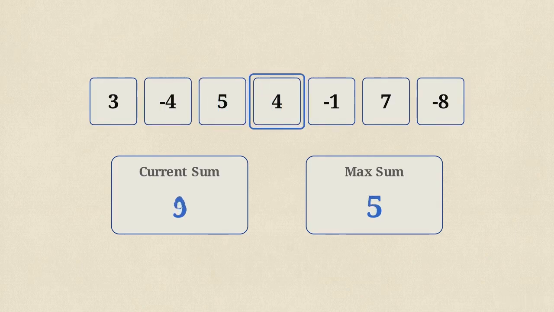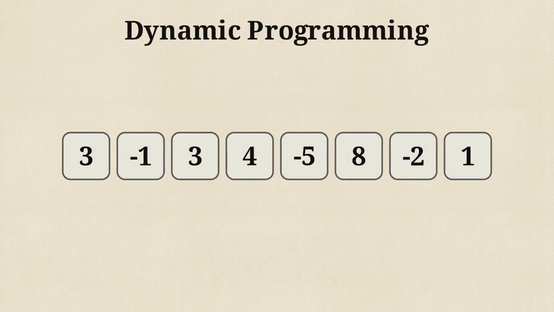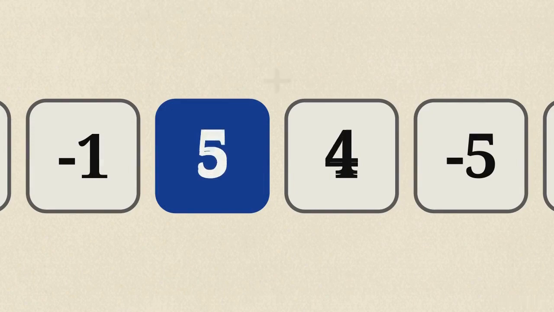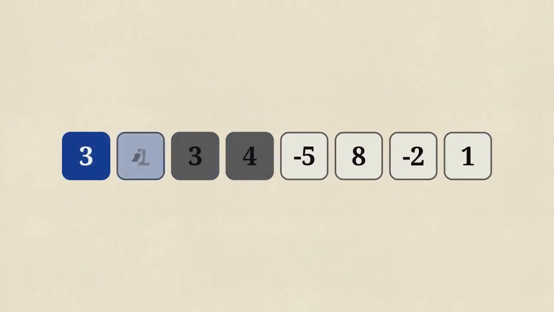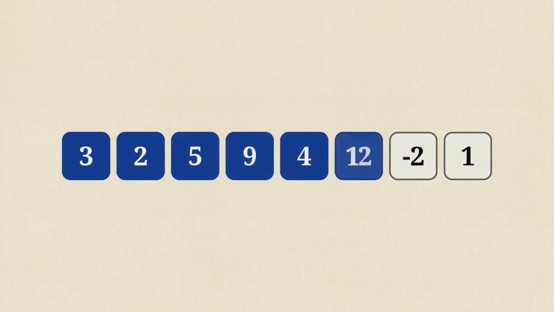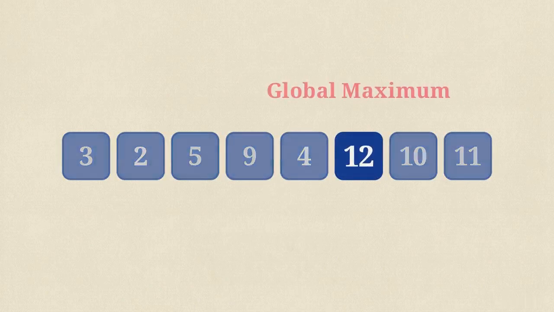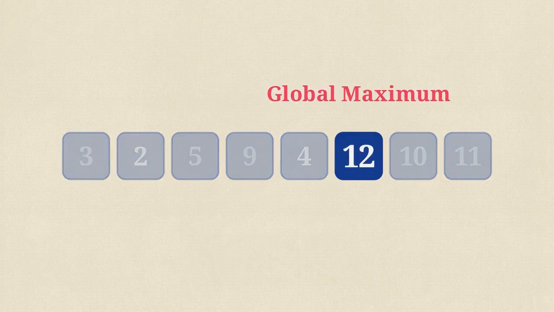We add the 5, and then the 4. Our current sum jumps to 9. We compare this against our previous maximum of 3 and update our max sum to track this new high. This is dynamic programming. Instead of analyzing the entire dataset at once, we solve for the best possible sum at each individual step. Resolving these tiny local problems eventually reveals the global answer for the entire array.